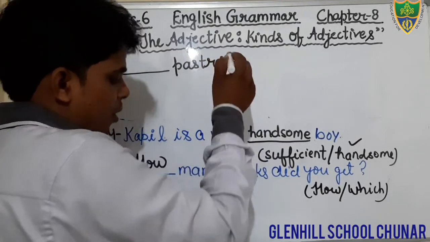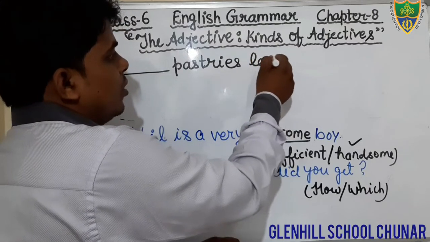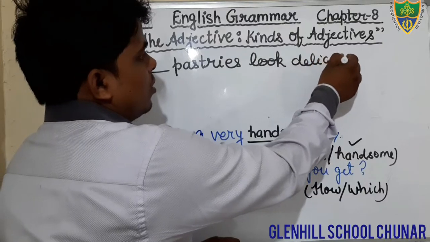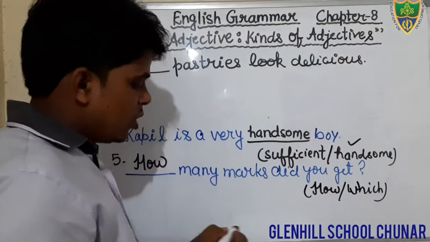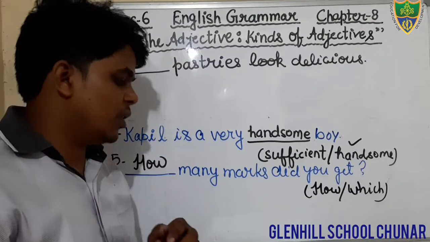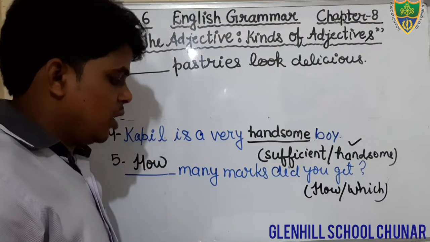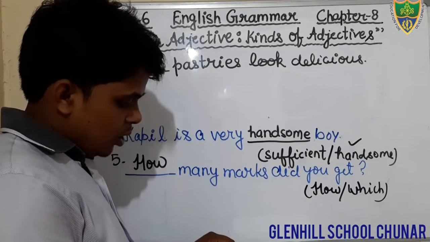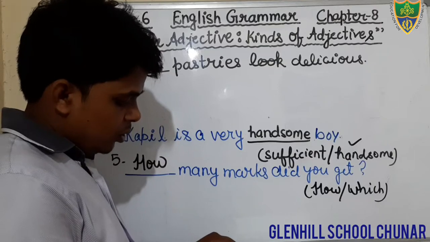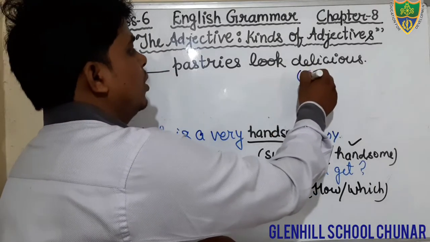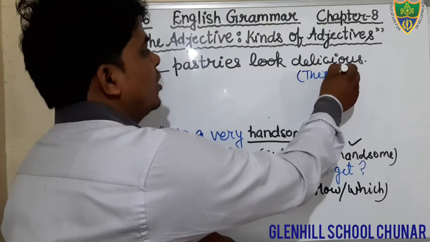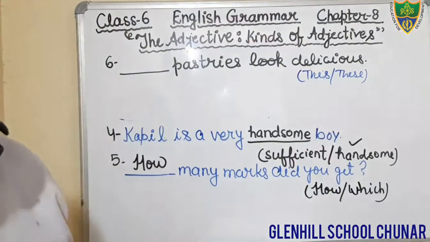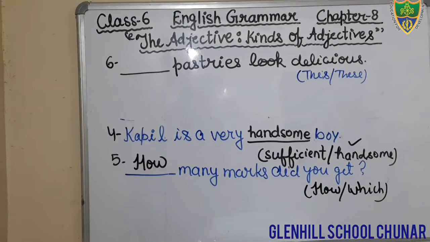P-A-S-T-R-I-E-S. Pastries look delicious. Just see, pastries look delicious. In this sentence, there are two options given. What is that? This, these. There are two options, the words this and these. You have to select only one according to the sentence.